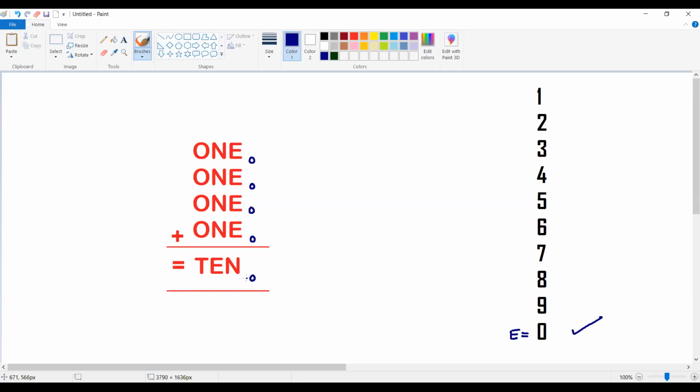So I gave E the value 0, but I am getting N value also 0. It is actually a violation of a condition. N should not be 0. So whatever I have taken, E as 0, is definitely a wrong assumption. That's why starting with 0 is not a proper idea. E should not be 0.